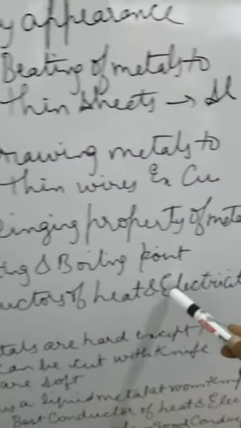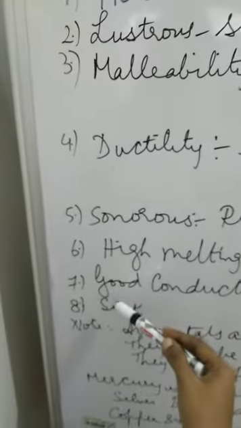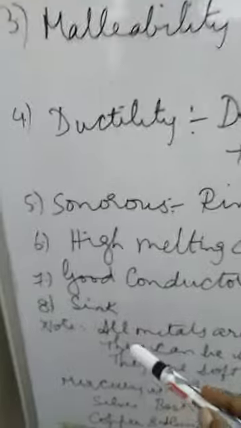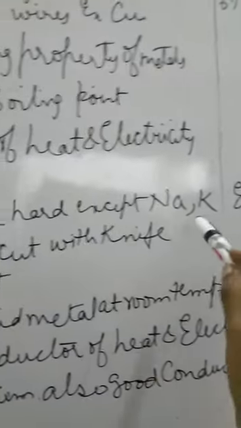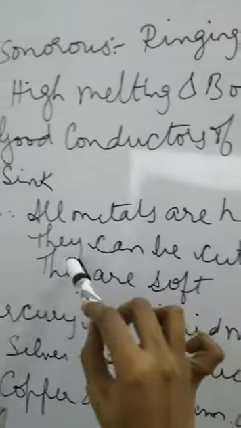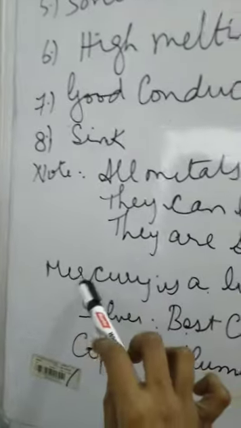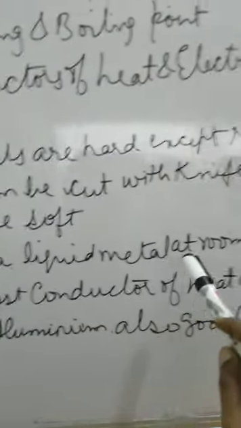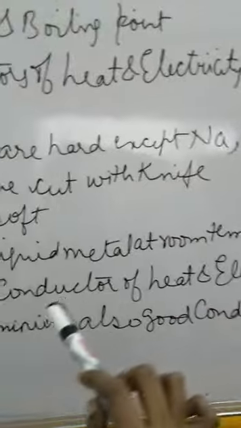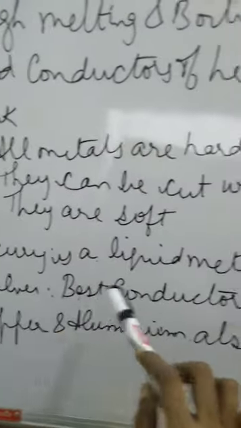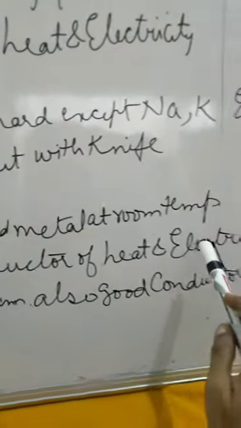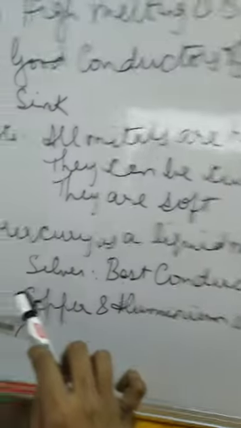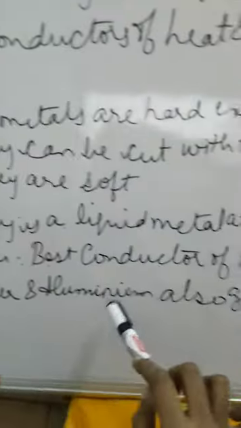They are also good conductors of heat and electricity. The next point, they have the property of sinking in water. The note: all metals are hard except sodium and potassium. That means they can be cut easily with a knife because they are soft. And one more property, mercury. It is a liquid metal at room temperature. That is the reason we use it in the thermometer, right? Silver is the best conductor of heat and electricity, but it is very, very expensive. So we are using copper. Copper and aluminium are also good conductors of heat and electricity.